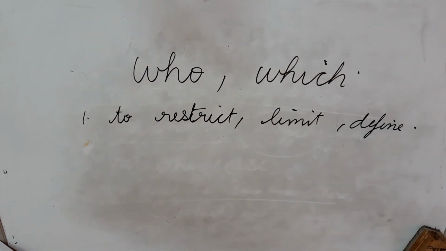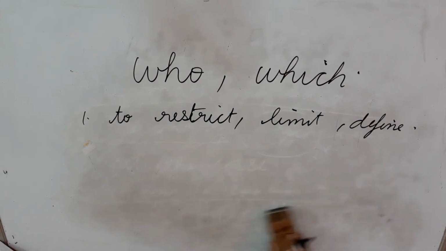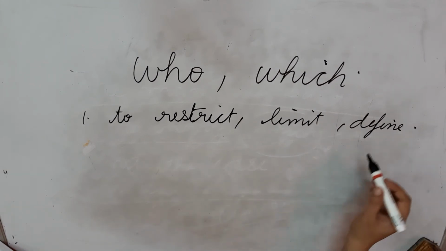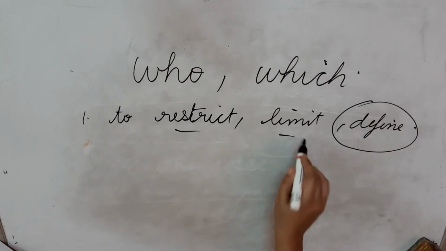Okay, just define. We can use something more clearly the antecedent, that is antecedent means any noun which is preceding the relative pronoun, where the clause introduced by a relative pronoun is restricting. Remember that clauses is another chapter that you will study in 8th class. It is not there right now. It is a part of a sentence. But it is too much for you to understand right now. So just understand here that we can use who and which for defining something, for restricting something or limiting something.